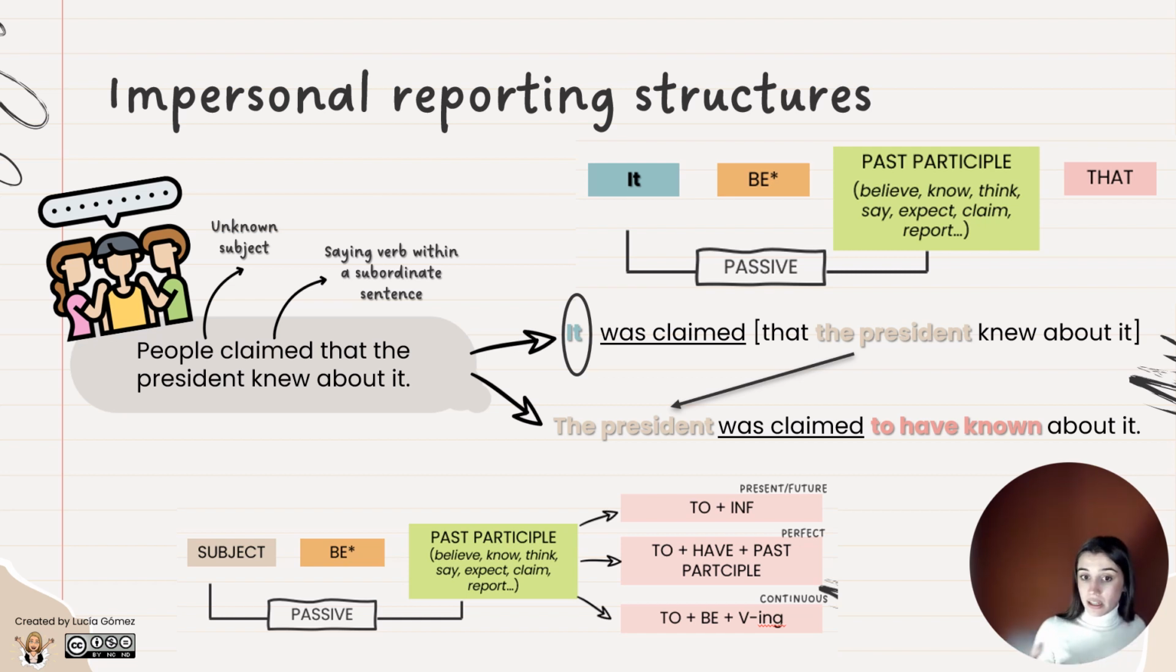Ahí la tengo, una oración en activa que además pues ya vendría de algo tipo, yo qué sé, the president knows about it, entre comillas, como si lo dijese la gente. Entonces, como ya he creado mi reported speech, tengo an unknown subject and I have a saying verb, ¿ok? With a subordinate sentence. Pues tendría dos posibilidades.